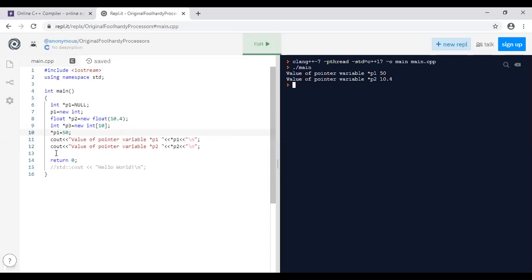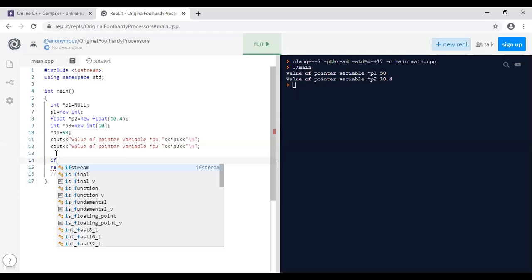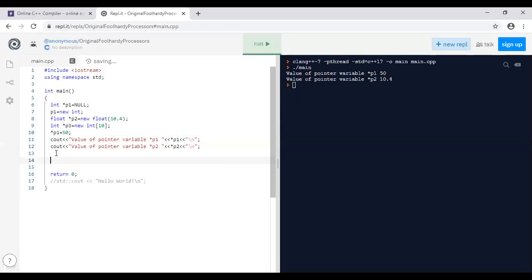Okay, now we are moving towards array declaration. For that purpose, first of all, directly, yes, a for loop. First of all, initialize the loop, int i. We are going to initialize only 5 blocks out of 10.